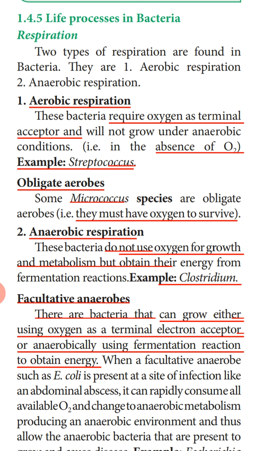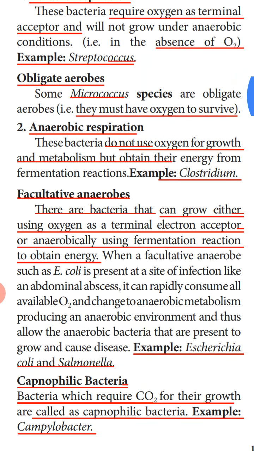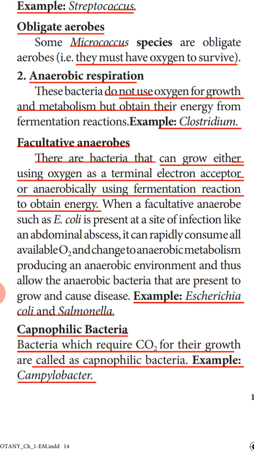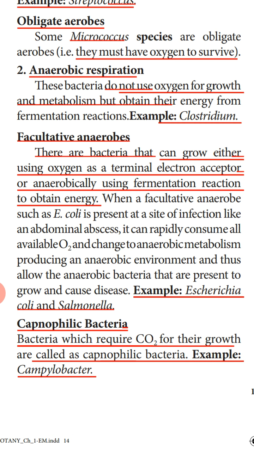coli, that is Escherichia coli, is present in the human intestine, it acts as a facultative anaerobe. Let us now study how. It can rapidly consume all the available oxygen and change into anaerobic metabolism, producing an anaerobic environment, and thus allow the anaerobic bacteria that are present to grow and cause the disease.